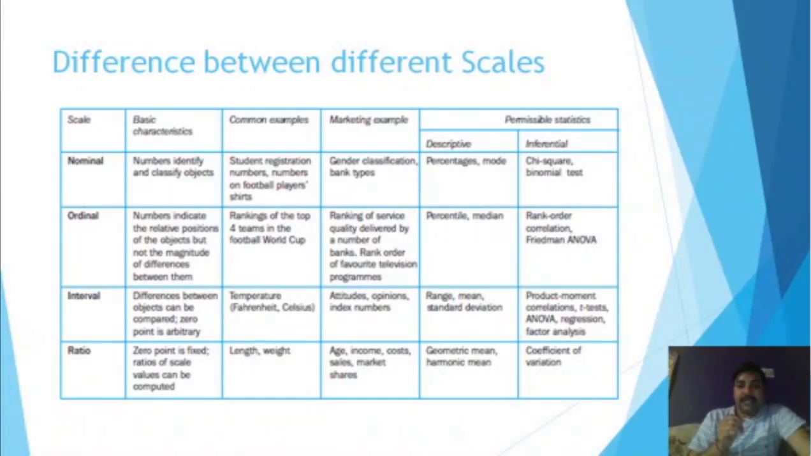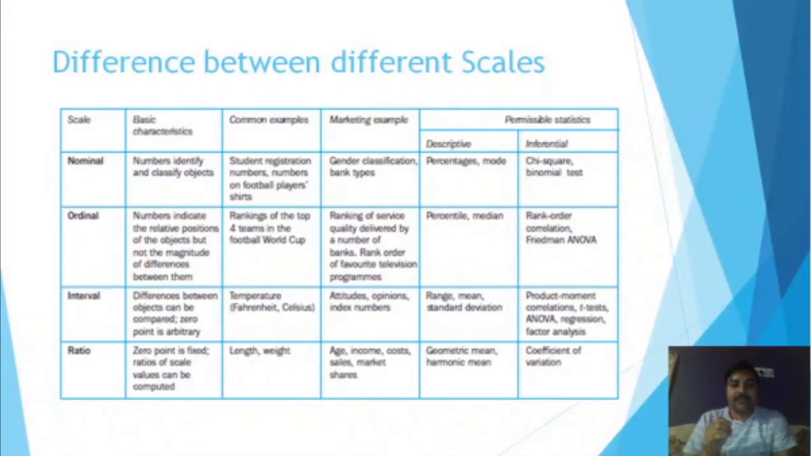Again, a marketing example can be the ranking of the service quality delivered by a number of banks, or rank order of favorite television programs. So if you are asking for the quality of services provided by the different banks, in that case we again arrange them on the basis of some order. And again, if we talk about favorite television programs, or favorite brands in cars or mobile phones or some other products, that is again an example of the ordinal scale, where we are trying to arrange the objects in some order. Now in descriptive statistics we can only apply the percentile or the median, and in inferential statistics we can apply rank correlation, Spearman's rank correlation, or Friedman ANOVA on this ordinal scale.